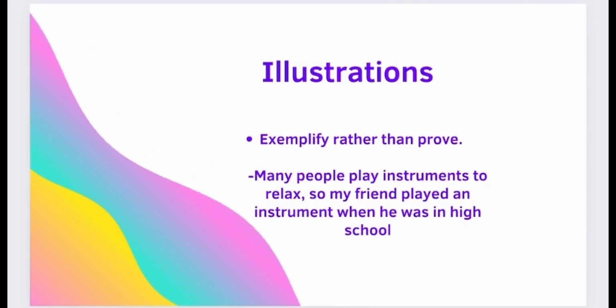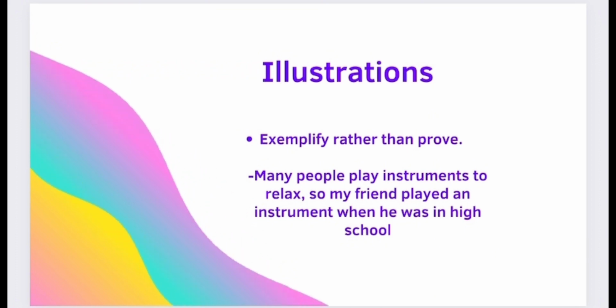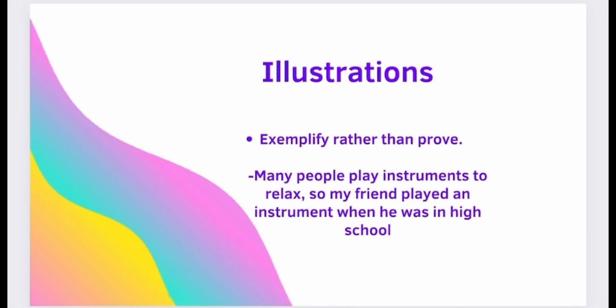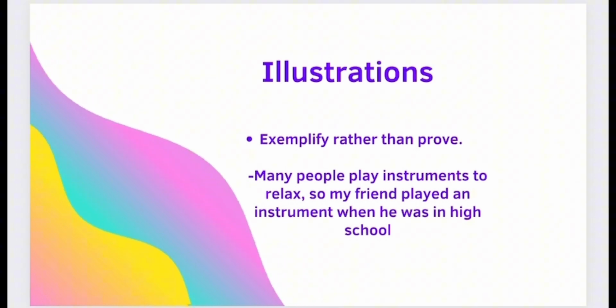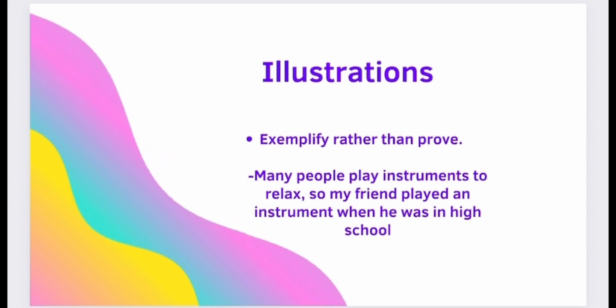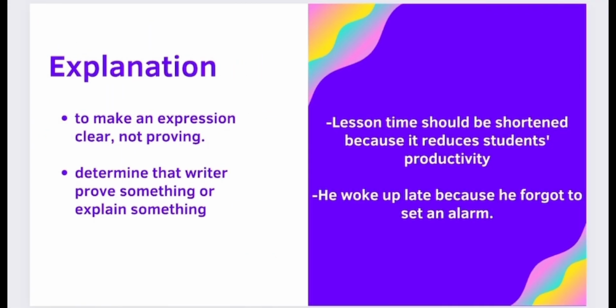Many people play instruments to relax, so my friend played an instrument when he was in high school. There is no result here, just an example suitable for the expression is given. Explanation means to make an expression clear, not proving. The goal is to understand whether the expression is an argument or a statement.